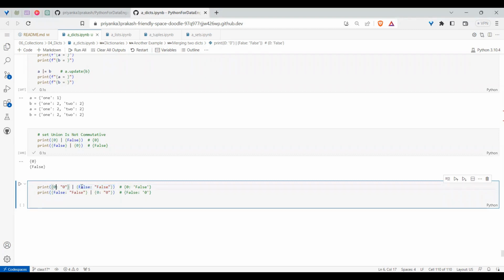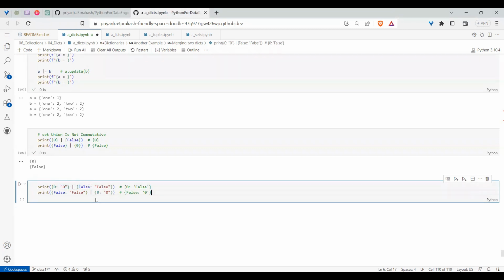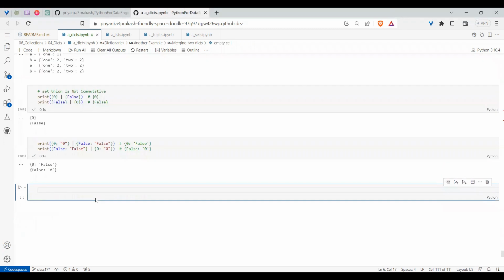In terms of values, 0 and false will have the same value. So that's why the value will be the key, they are the same. In fact, if you understood, this is a very interesting logic. If you create a my dict containing, this is one of the entry questions.